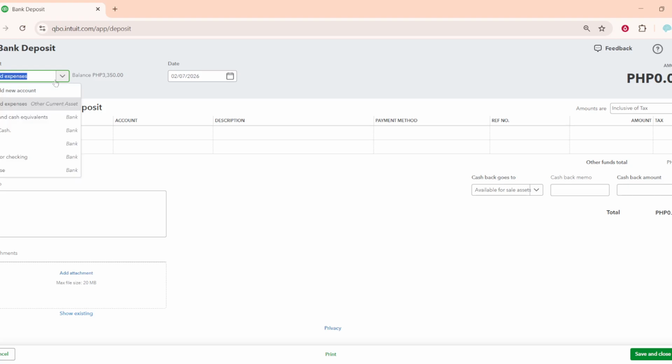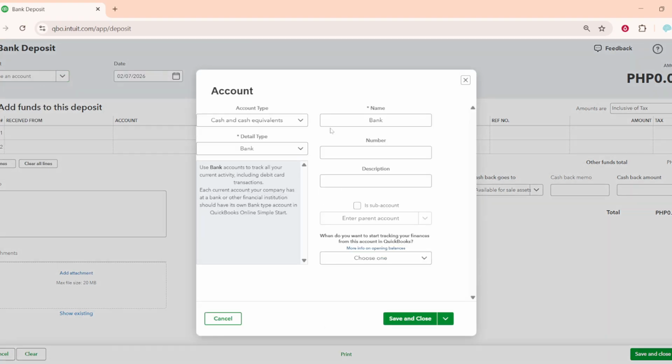At the top, in the Bank Account field, select the bank account where your Etsy payouts are deposited. This is important for reconciling later. When the actual deposit shows up in your bank feed, it will match what you record here.